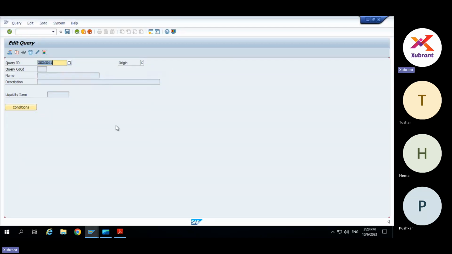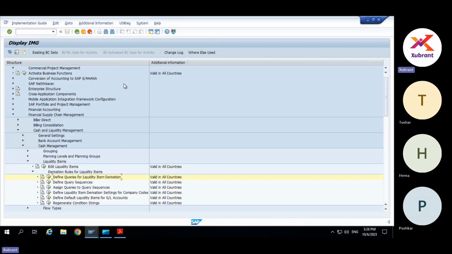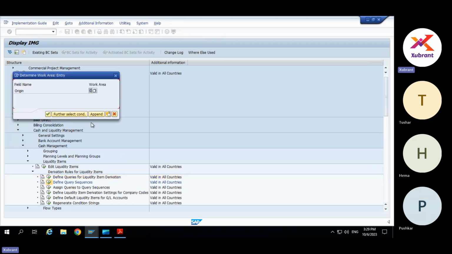Then you have something known as... so we'll have to design a lot of liquidity item derivation strategies based on document types, company code, business transaction, date, whatever it is, all those criteria which we saw. And then you can define query sequences.